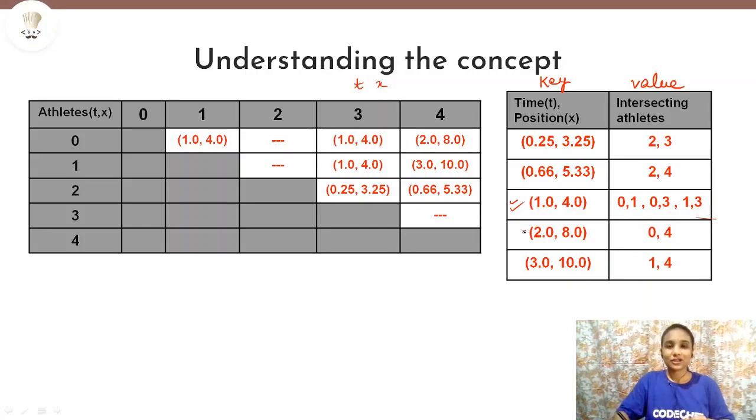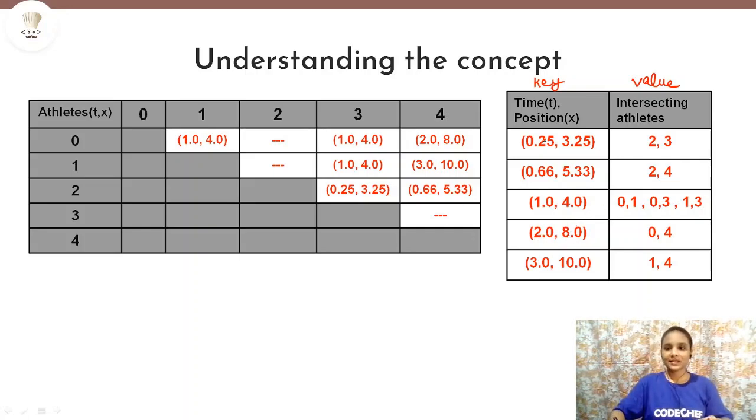That is, the initial infected athlete will infect some athletes, then those newly infected athletes can also infect some other athletes in turn. So it will be very easy for us to check that if we use a map. And we can also say that if one athlete is infected at time t comma x, then all other athletes at time t comma x will also be infected.